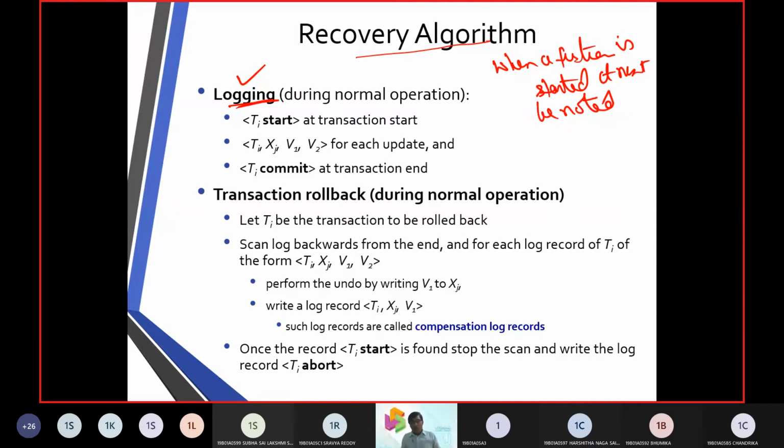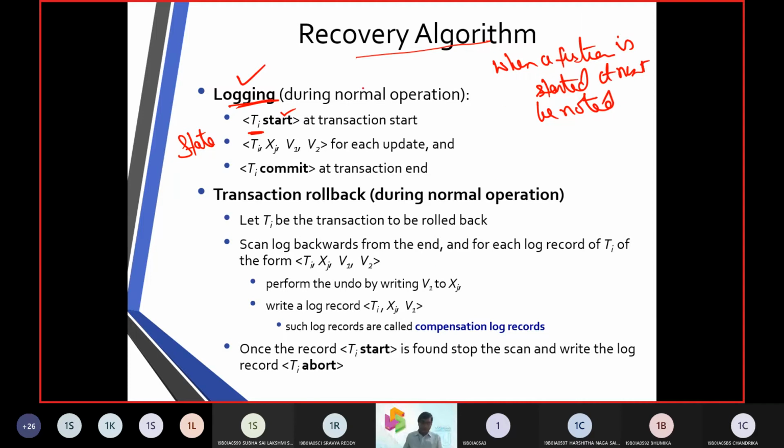So logging is meant with a sequence. It is meant with a state. How is a state recorded? State is recorded with the transaction ID followed by the start command.